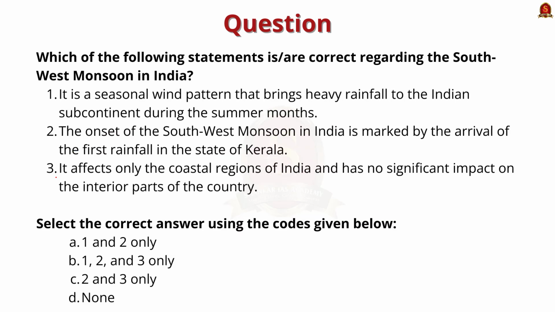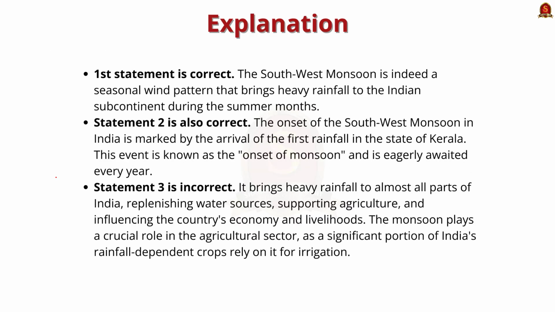Consider the following statements regarding the southwest monsoon in India. See the first statement. It's a seasonal wind pattern that brings heavy rainfall to the Indian subcontinent during the summer months. See, this statement is correct because the southwest monsoon is a seasonal wind pattern that brings rainfall during the summer months. Let us see the second statement. The onset of the southwest monsoon in India is marked by the arrival of the first rainfall in the state of Kerala. See the statement.